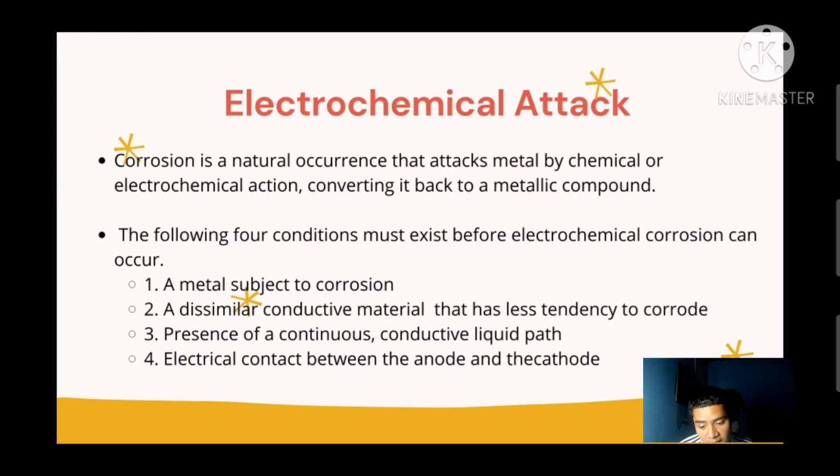1. A metal subject to corrosion, which is the anode. 2. A dissimilar conductive material, which is the cathode, that has less tendency to corrode. 3. Presence of a continuous conductive liquid path, which is the electrolyte. 4. Electrical contact between the anode and the cathode, usually in the form of metal to metal contacts such as rivets, bolts, and corrosions. So, in both types of corrosion, the metal is converted into a metallic compound such as an oxide, hydroxide, or sulfate.